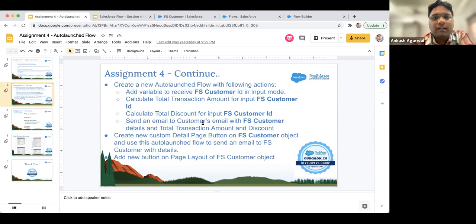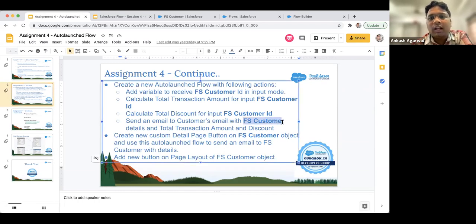And then you have to send an email to the customer's email. In this FS customer object, we have email as well. So you have to use that email field and send an email to that customer with all those details. Then you have to create a new detail page button, as we just created on account. This time you have to create it on this FS customer object and use that auto launch flow to send an email to the customer with the details. That button has to be added to the page layout on the FS customer object.